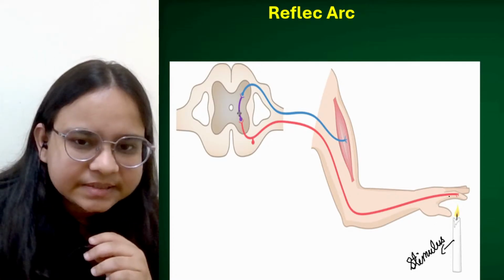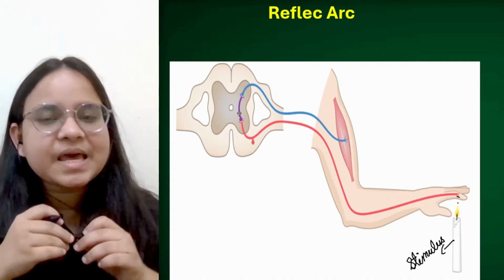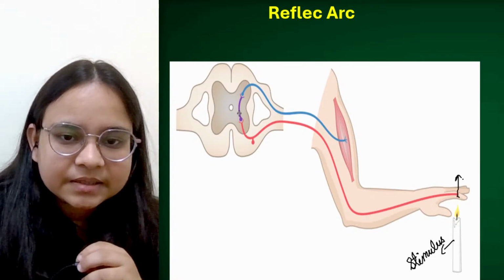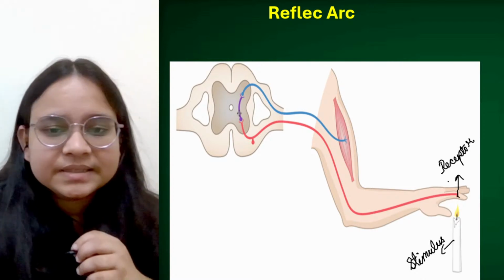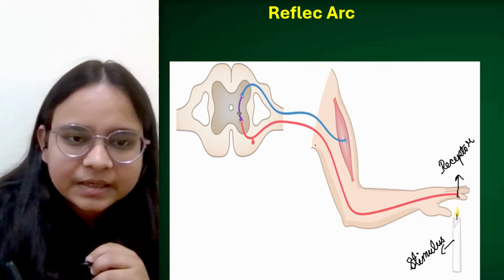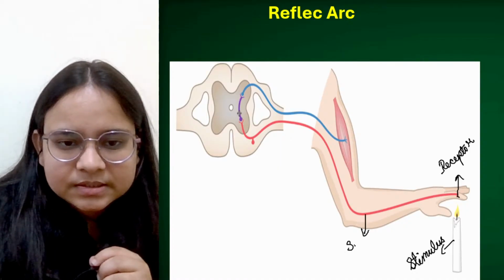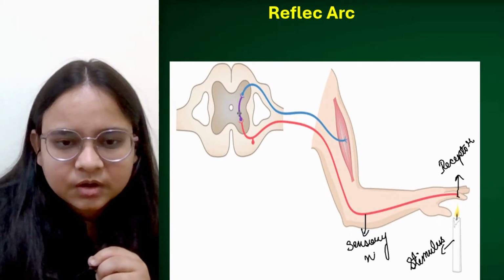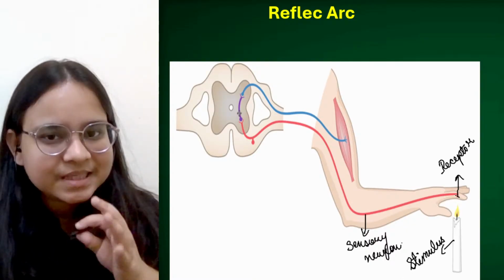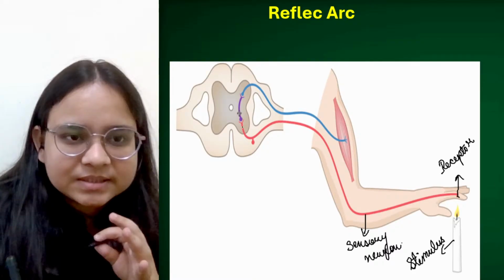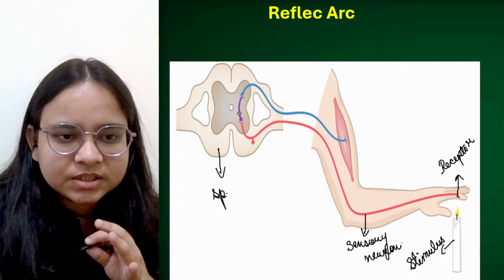Now this stimulus is received by the receptor. तो ये जो cells है, जो skin के cells है, epithelial cells है, these are nothing but the receptor. Now the stimulus will be received by the receptor and it will be conveyed by the type of neuron. Just now we have studied, this is the sensory neuron. The sensory neuron will transmit the messages from the receptor to the spinal cord. This is a section of a spinal cord.